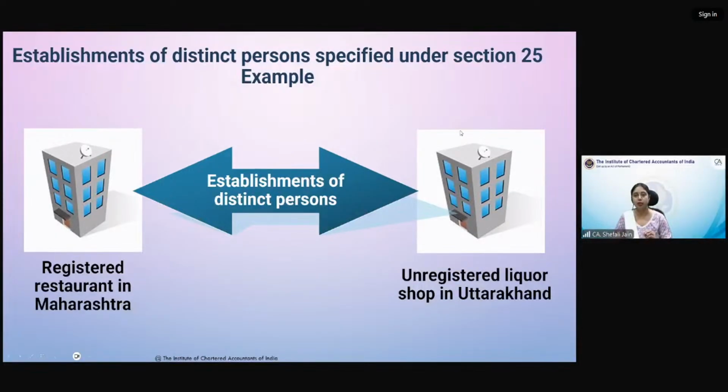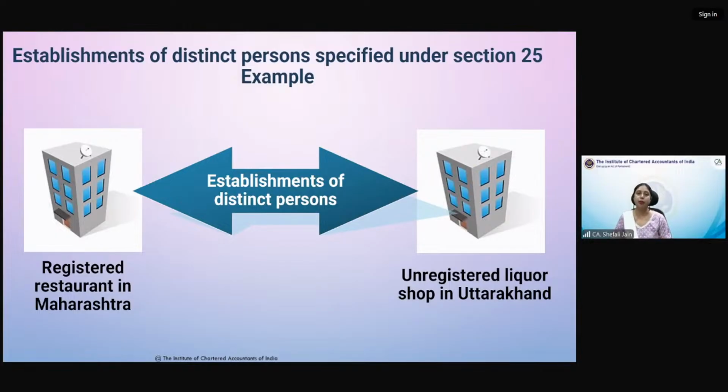हमने बोला section 25 में जो distinct persons हैं, उनके बीच में अगर कोई भी transaction हो रही है तो वो supply मानी जाएगी, उसमें आपको consideration की जरूरत नहीं है. First हमने देखा distinct persons मतलब different registrations, whether within same state, whether in different states. बहुत simple है, आपको example से समझ में आ जाएगा कैसे हो रहा है.